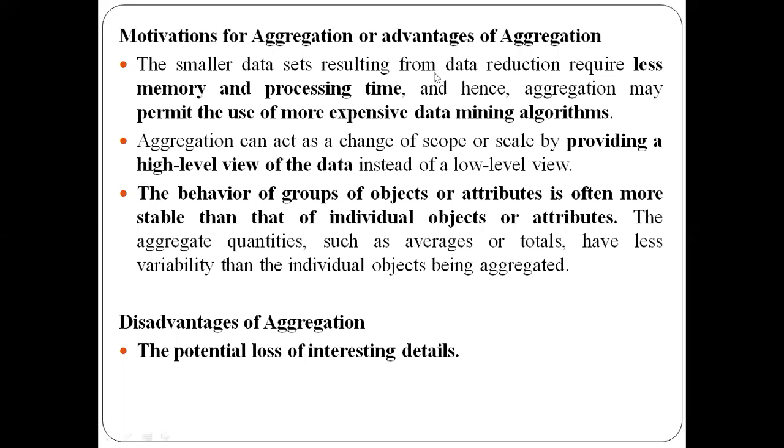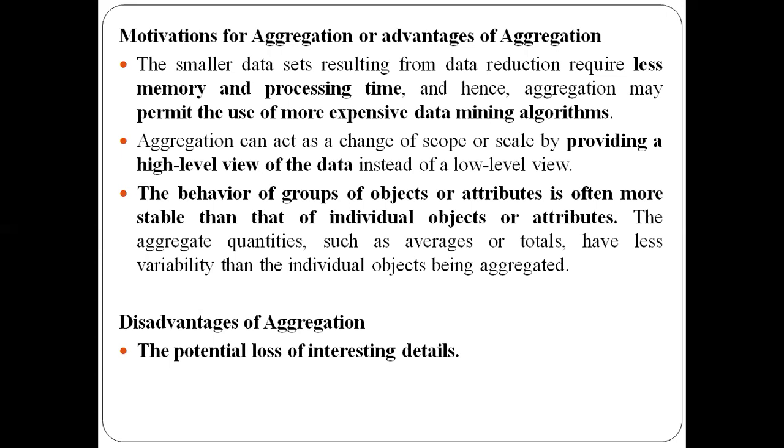So the first advantage is that it is going to consume less memory and processing time. Also, with the help of aggregation, we can even use the more expensive data mining algorithms. That is also one of the advantages. Then we convert the scope of the data from the low level view to a high level view. So instead of providing the low level view, we provide a high level view of data using aggregation. That is the second advantage. And the third advantage is that individual objects or attributes will not be stable compared to the group of objects or the aggregates.